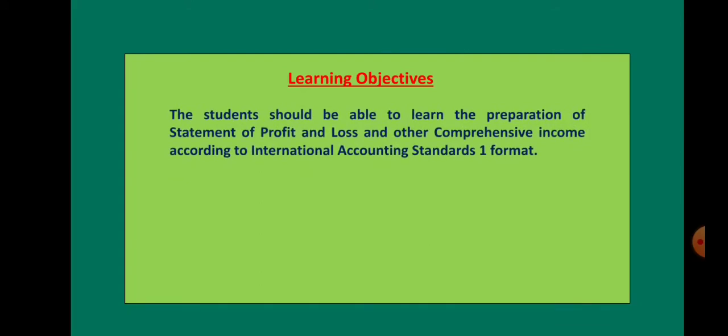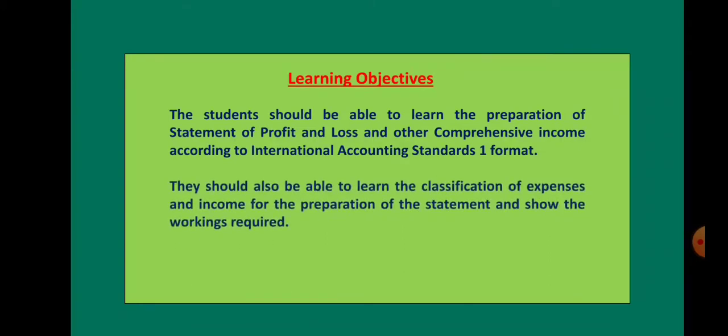Learning objectives. The student should be able to learn the preparation of the statement of profit and loss and other comprehensive income according to International Accounting Standards 1 format. They should also be able to learn the classification of expenses and income in the preparation of the statement.